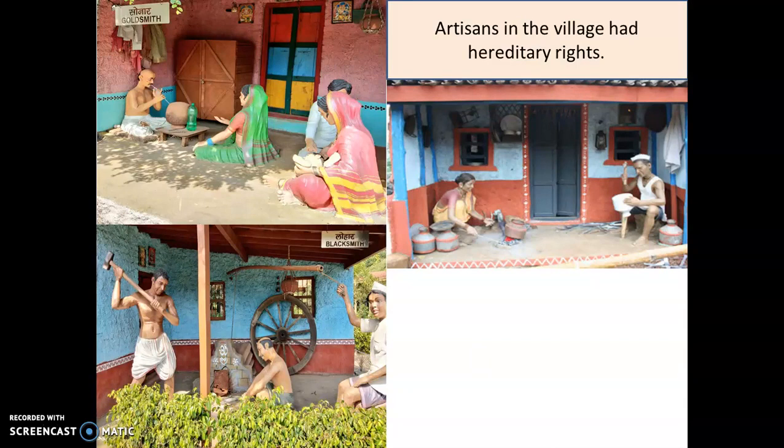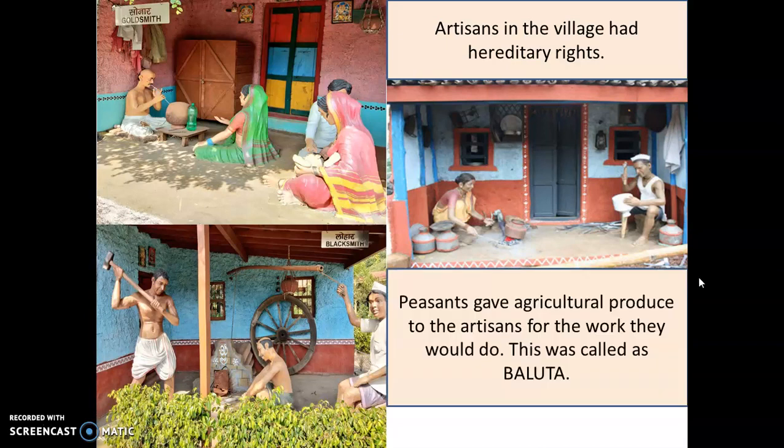And they had hereditary rights. So the son of a blacksmith would learn from his father and later he would become the village blacksmith. Or the potter's son would learn from his father and further he would make pots. Peasants or farmers who grew crops would give some part of their agricultural produce to these artisans because the artisans also helped them.